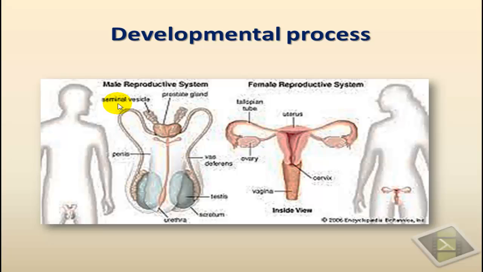As you know, an embryo would develop first as a female, and then if the genes for the production of testosterone and other hormones in the male are present, then they are going to be expressed.